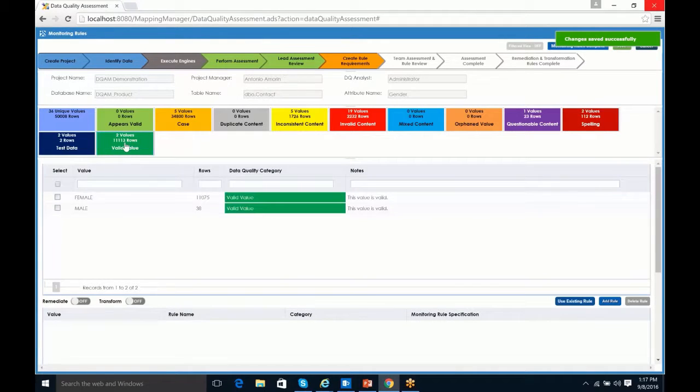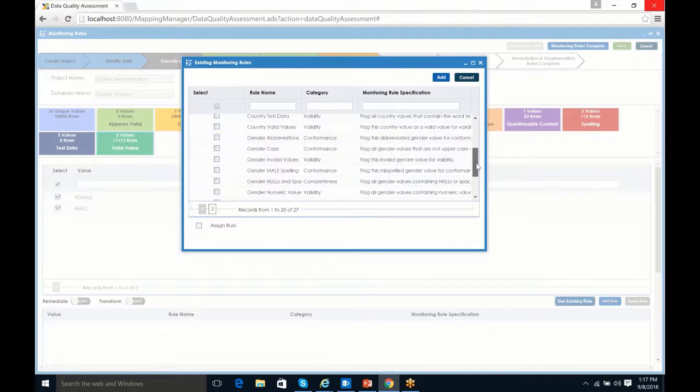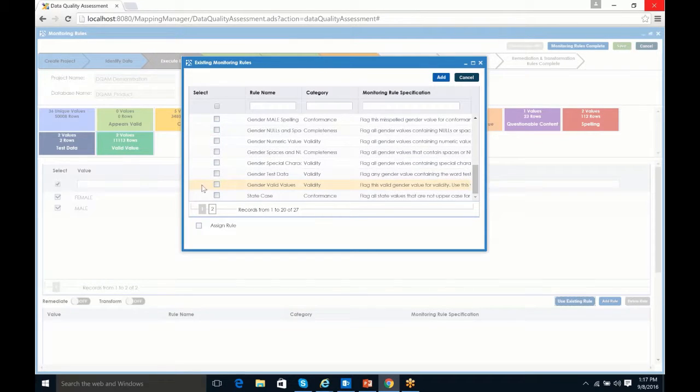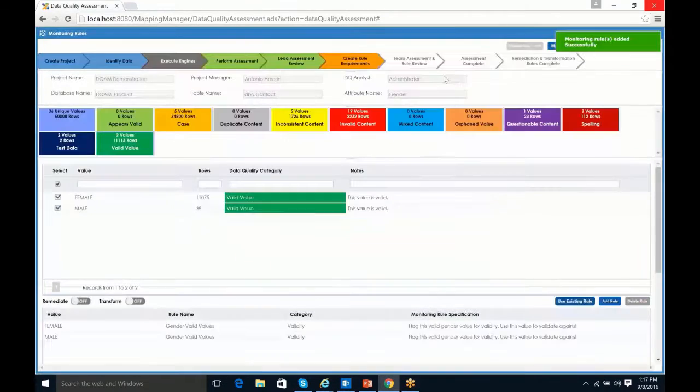Finally, we have our valid values. Now, again, we want to track both our good data and our bad data. We don't need to remediate and transform them, but we do need to track them. So I'm going to go ahead and use an existing rule, and I should have one out here called gender valid values, which I do. I'll select it and add that. So now we've added all the rules that are needed specifically for this particular implementation.